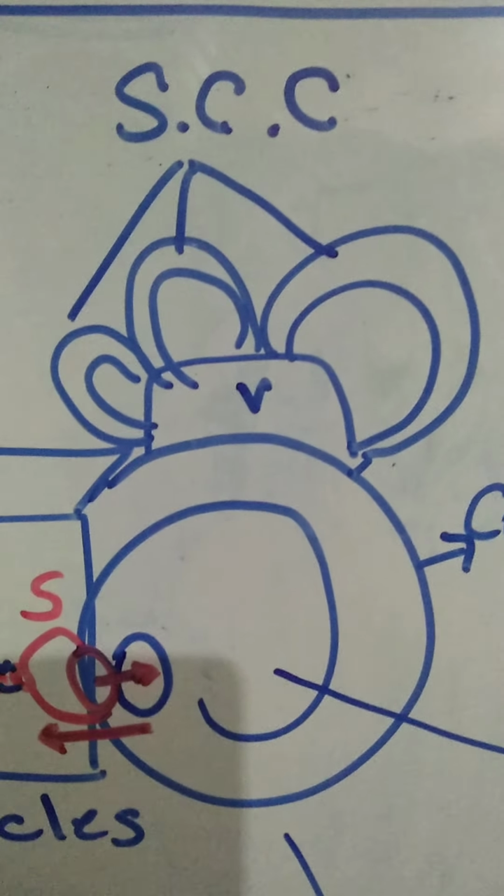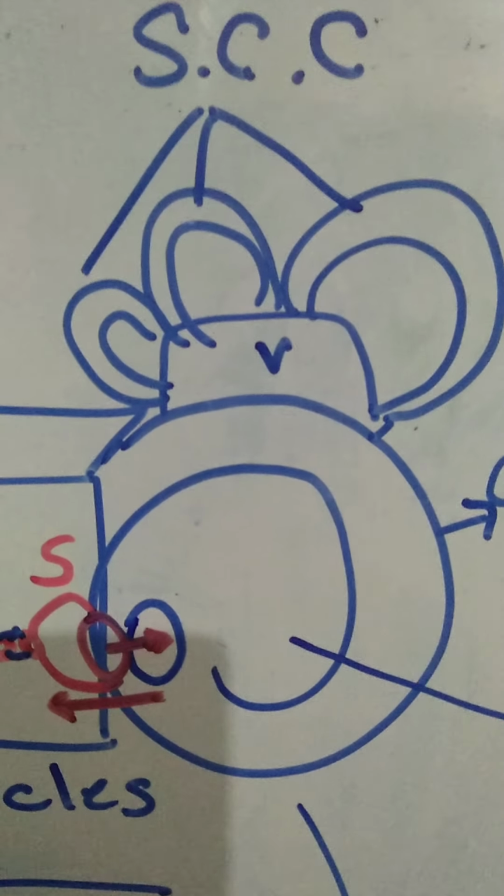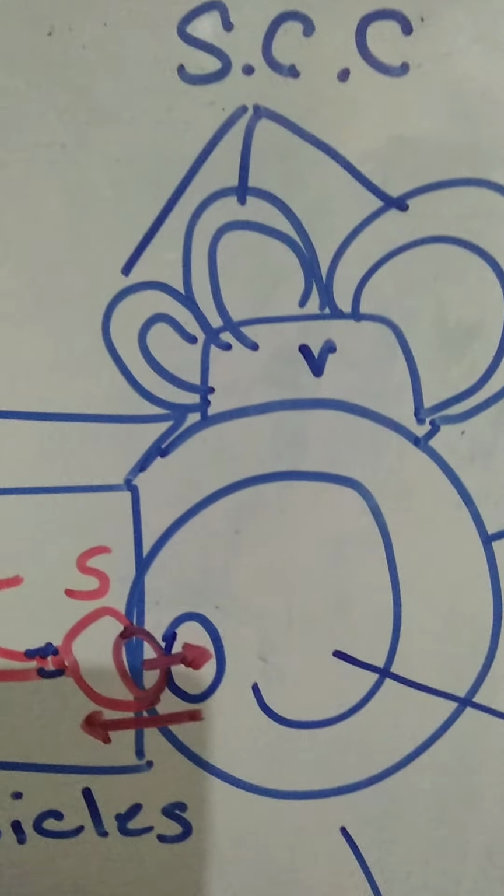We are not going to cover those things in this video. In my subsequent video, I will show about the balance pathway. For time being, we limit ourselves to the cochlea. So what happens inside the cochlea?